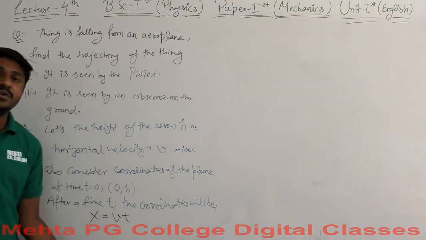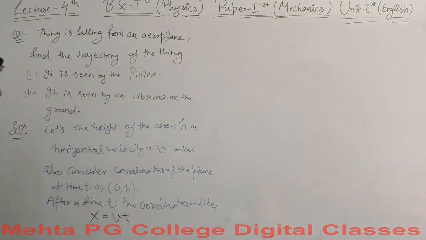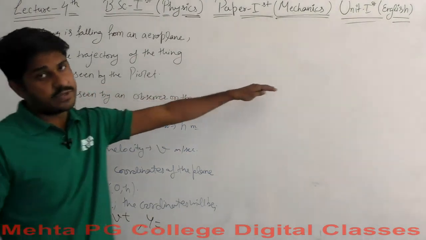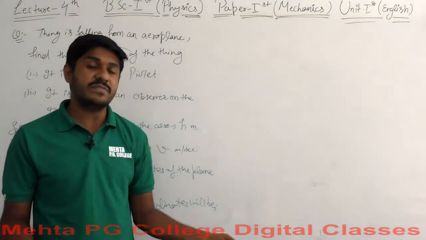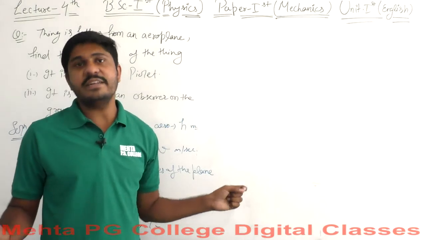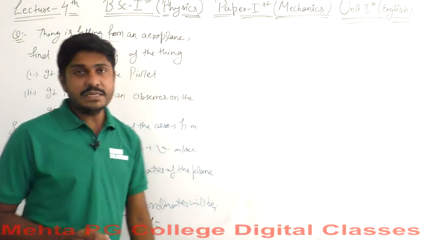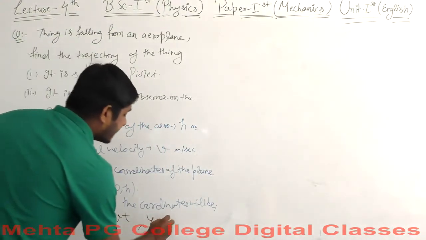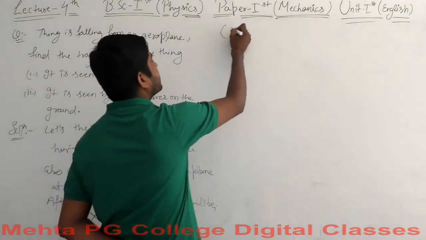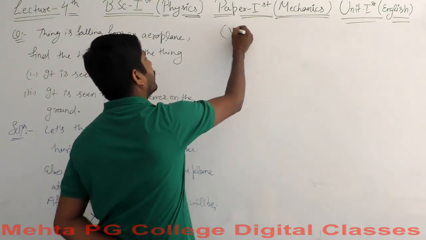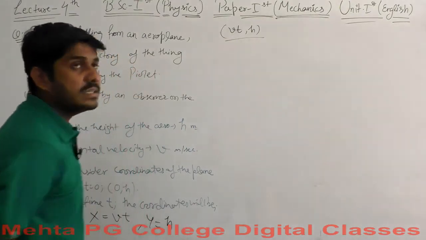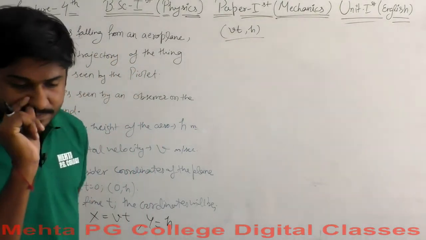So the x coordinate is vt. The height isn't changing, because the plane maintains a consistent height, so y is again equal to h. The new coordinates are vt and h.